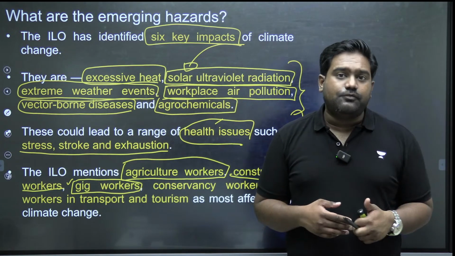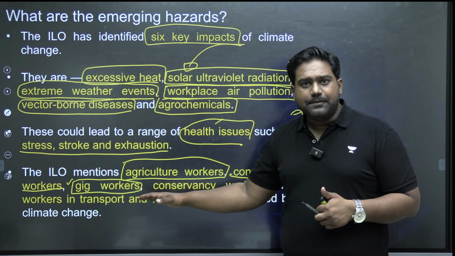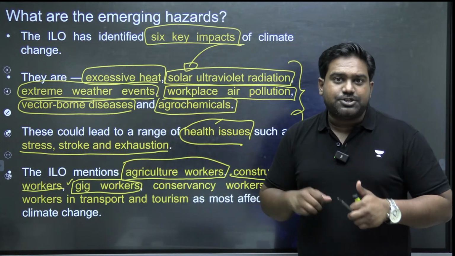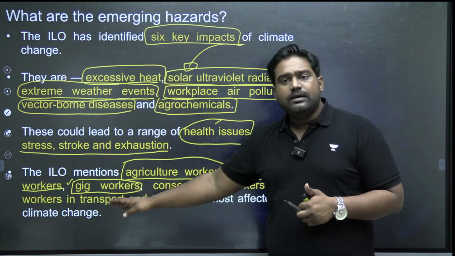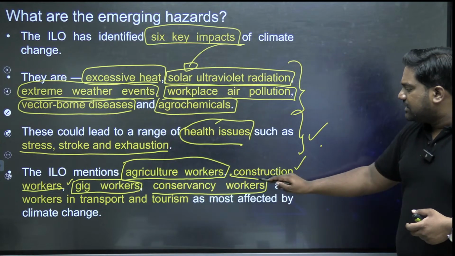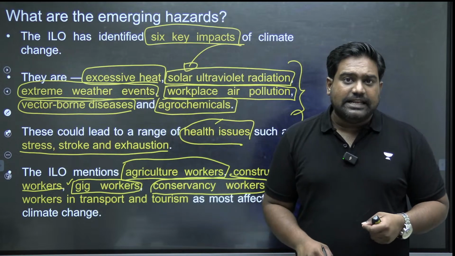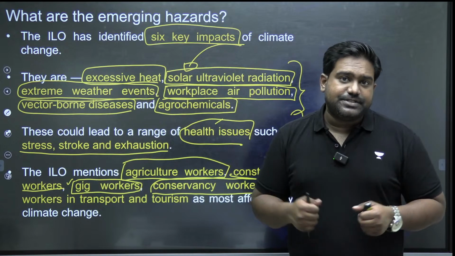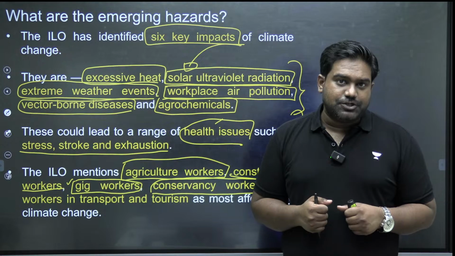Because if you look at India's workforce, a large part of India's workforce is employed in the agriculture sector. There are a large number of workers in India employed in the construction sector, in the real estate industry, and a large part of workers in the gig industry who are gig workers. Then conservancy workers who work for municipal corporations and local bodies at city level, who are involved in sweeping the streets and cleaning the city spaces, for example. Again, by the nature of the work, they are exposed to dangerous conditions.